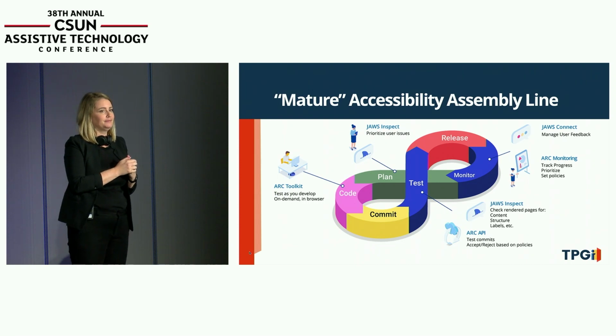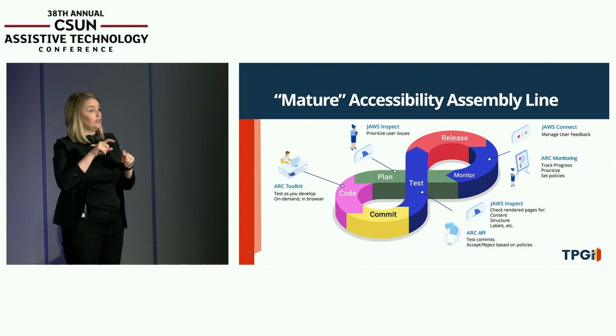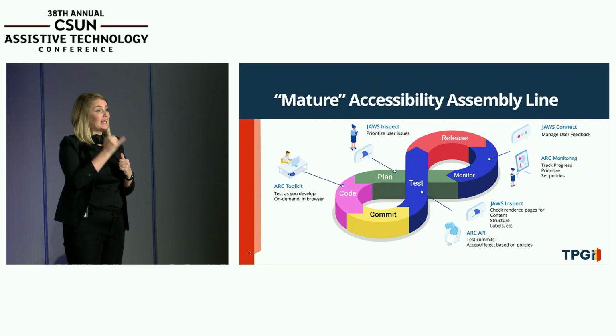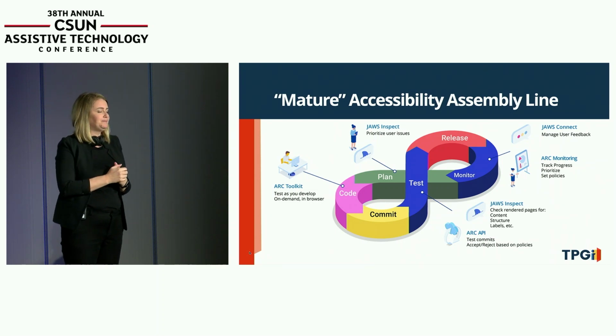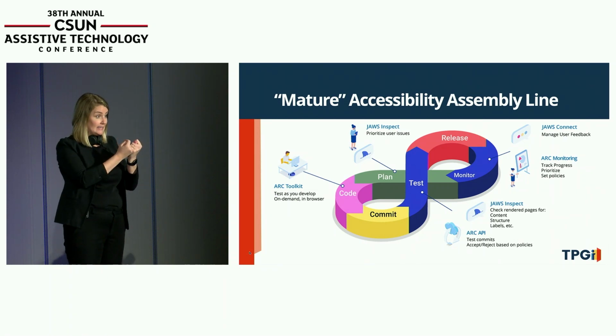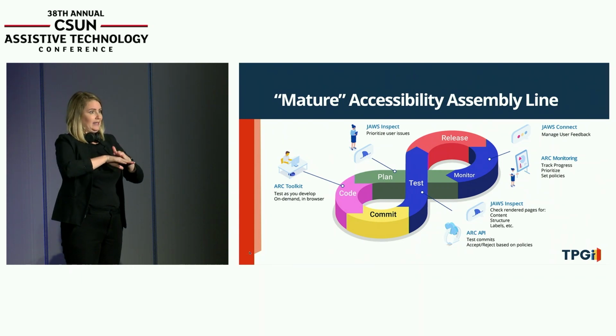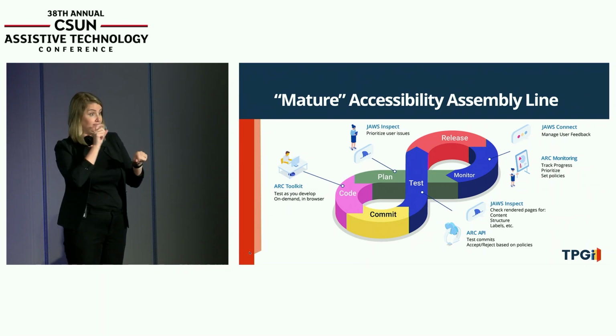And then things come out to test, and you should be catching problems again with integrated testing and with things like JAWS Inspect to check them, pushing back again if they don't meet the requirements. And then you're monitoring your production environment all the time, scanning on a regular basis to see what happens. So if you've directed your teams to make an improvement, let's say this quarter we're going to improve the keyboard accessibility, you want to see the effects of that at this level in the monitoring, and then push out new directives and so on from there. Okay? So I'm just going to switch over